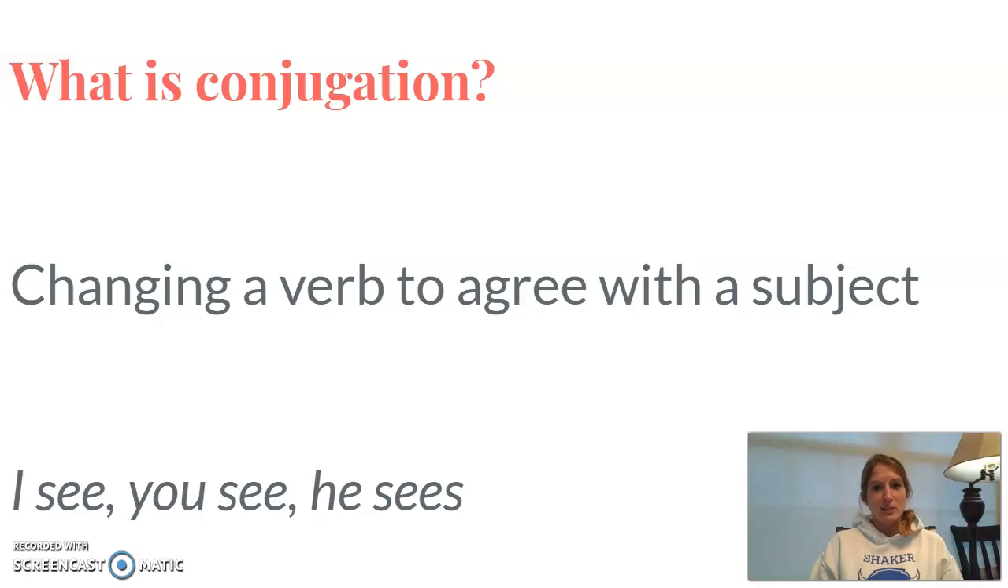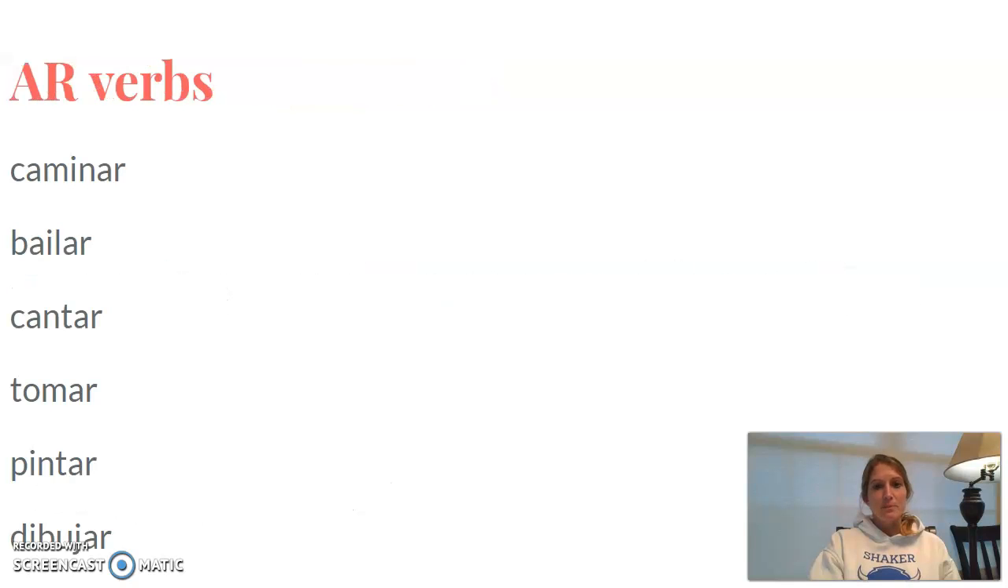So what is conjugation? Conjugation just means that you're changing a verb to agree with the subject. This would be an example right here in English. You would say, I see, you see, but he sees. For some reason, we're changing that verb, see, to a different form, sees, based on the subject. So conjugation works a little differently in English and in Spanish. You just automatically know how to change the verb to agree with your subject in English. But in Spanish, it's a little bit different.